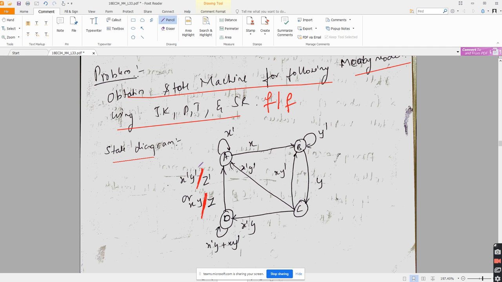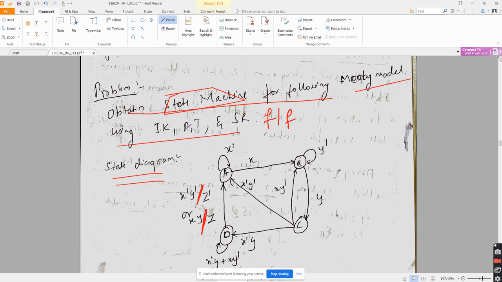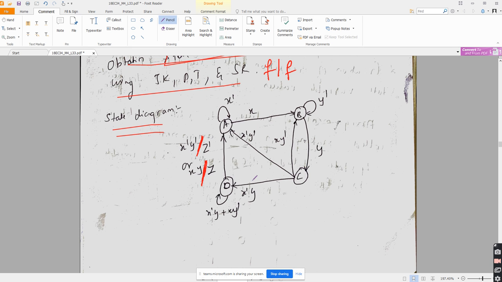This is the state diagram given in the question itself. For this state diagram, you are supposed to obtain a state machine. That is the question. Using which flip flop? Once using JK flip flop, once using D flip flop, once using T flip flop, and it may be asked for any other flip flops. In one problem, I am covering four problems here. In the exam, they will ask you to find the output for at least one flip flop.